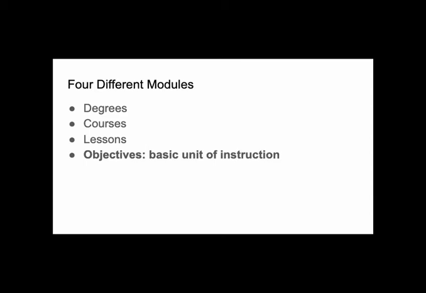Newlane is structured around 4 different modules: degrees, courses, lessons, and objectives. Degrees are made of courses, which are made up of lessons, which are made up of objectives, and objectives are the basic unit of instruction on Newlane. An objective is a specific intended learning outcome. It defines what you should know or be able to do.